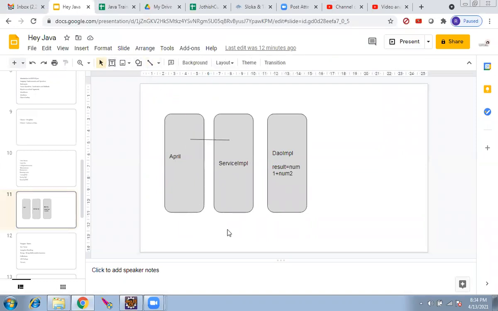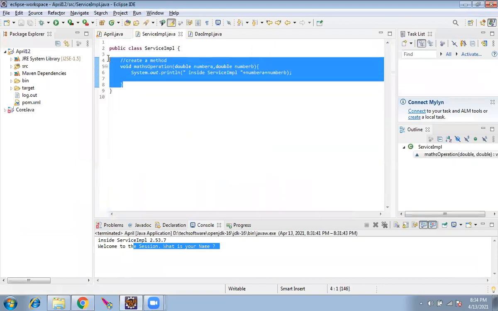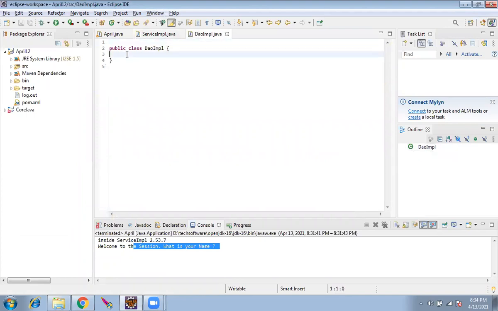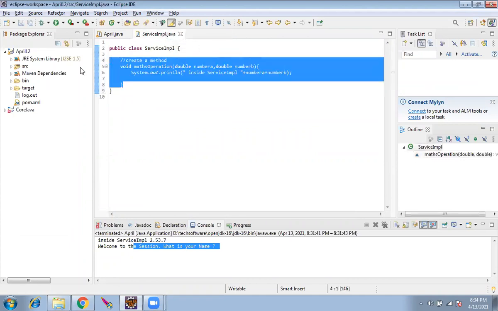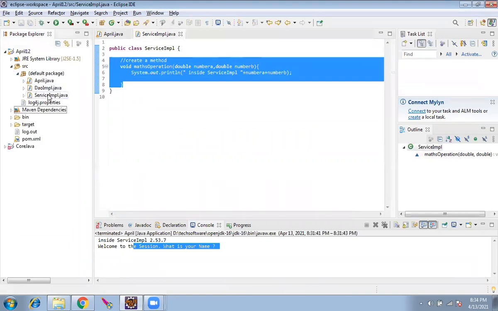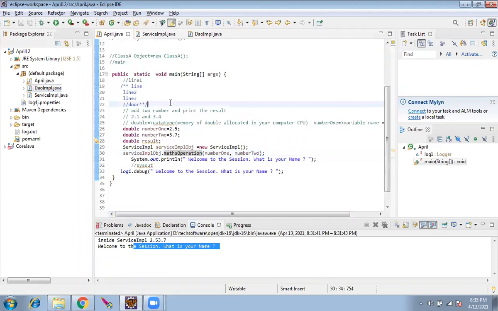So this is done now. Now from service IMPL, I want to pass on the same thing to DAO. It is very easy. You have to just copy and go to DAO IMPL and paste the method. I think here we should write inside service IMPL, right?